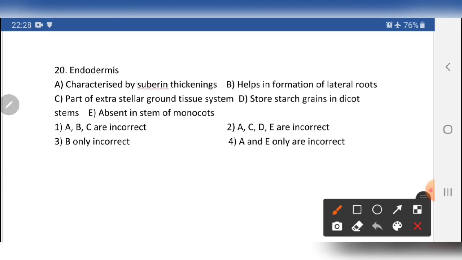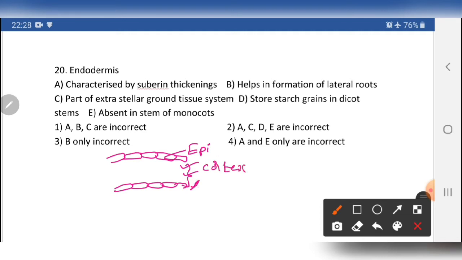Endodermis. When we draw the diagram of a dicot root, this is the layer of endodermis. Below the endodermis there is a cortex region. The cortex region has hypodermis and cortical cells. This is the endodermis. This part is the epidermis. These are the cortex region.